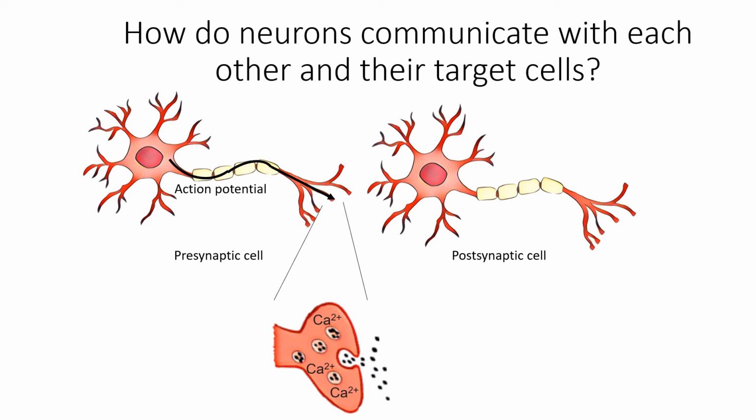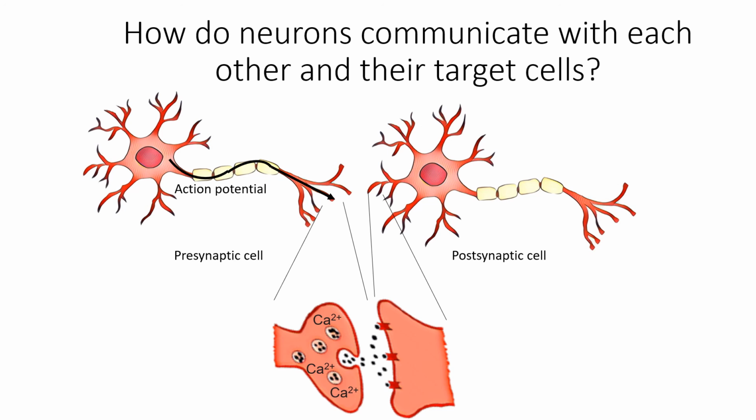The neurotransmitter diffuses into the synaptic cleft and attaches itself to specialized molecules known as receptors on the surface of the postsynaptic cell, whether it is another neuron or muscle cell.